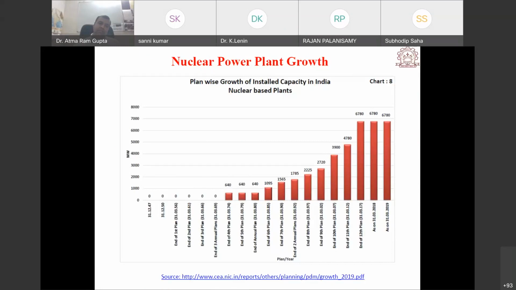Okay, what are the nuclear power plants, and how has it increased after independence? But this increment is very small in the field of nuclear power plants. Now only 6 to 7 gigawatt is produced by nuclear power plants. It is 6780 megawatt, and it is fixed generation in the area of nuclear power.